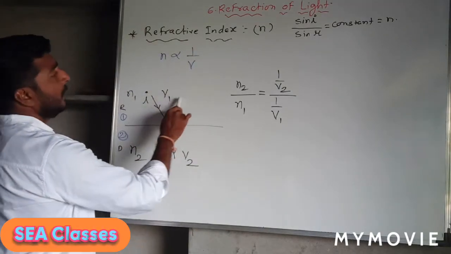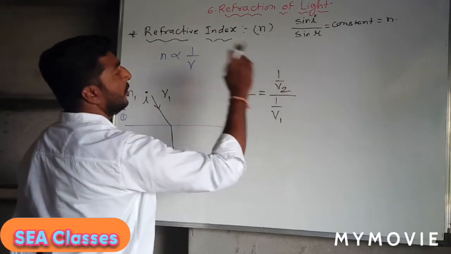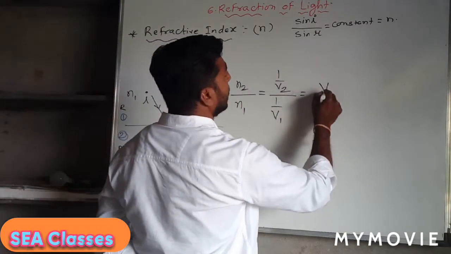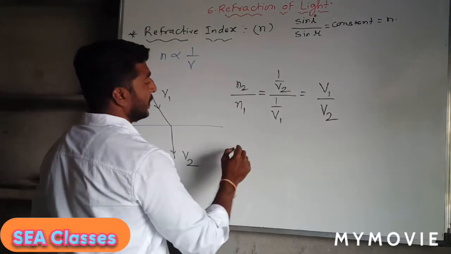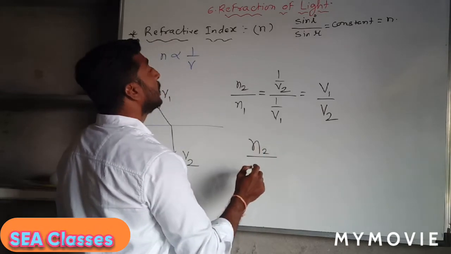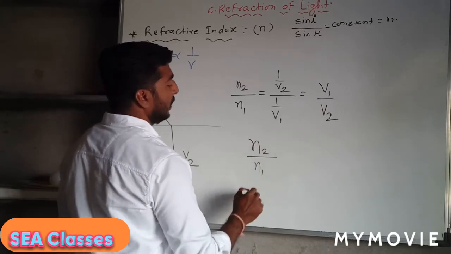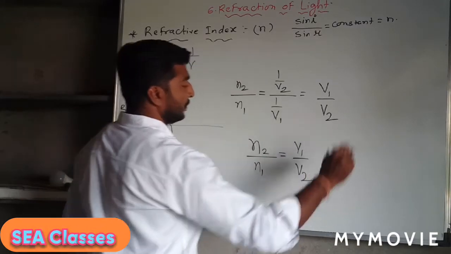So for n1 it will be 1 upon v1, and for n2 it will be 1 upon v2. If you calculate it, you will get v1 upon v2. So the ratio of the refractive index of the second medium to the first medium is equal to v1 upon v2.